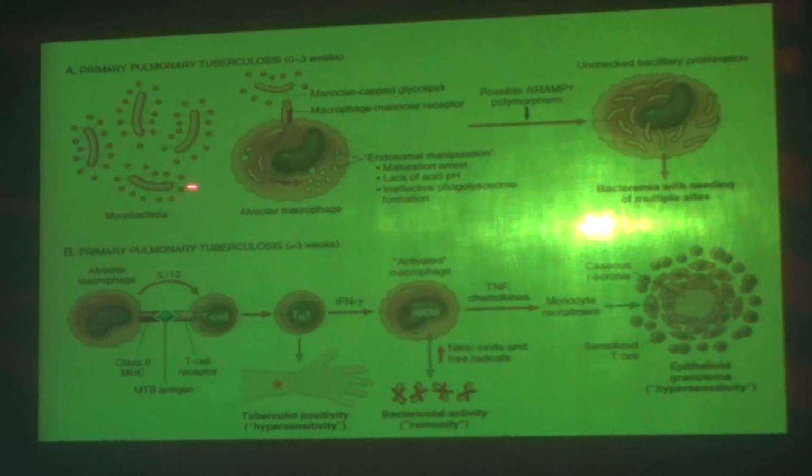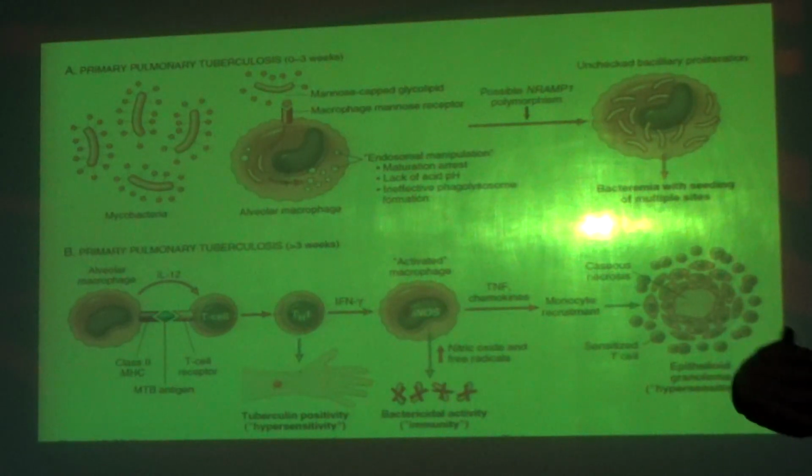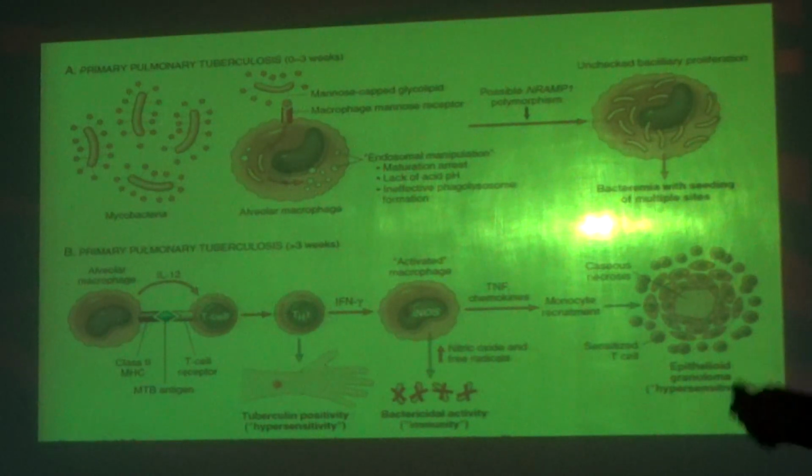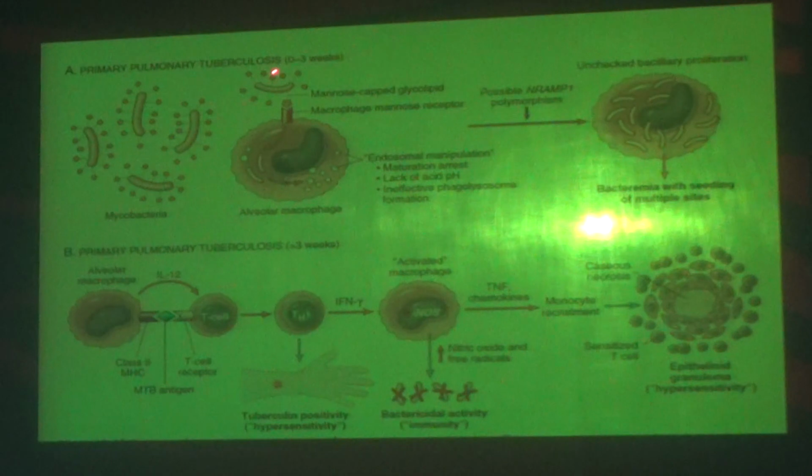What happens is, when the bacteria are inhaled and go to the apical area, the alveolar macrophages will try to engulf those mycobacteria with the help of a receptor. There is a macrophage mannose receptor for this mycobacteria. It has been capped with this glycolipid. Then the mycobacteria undergoes maturation arrest. Initially it tries to arrest it, but what happens due to lack of acidic pH, ineffective phagolysosome formation?